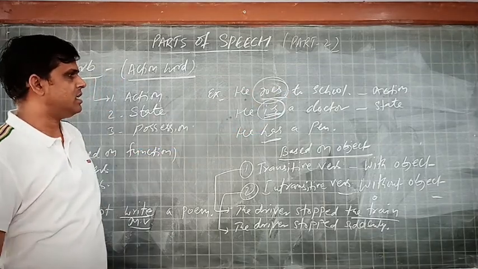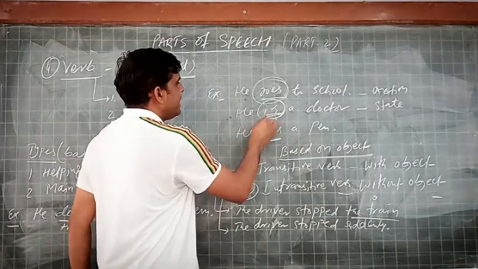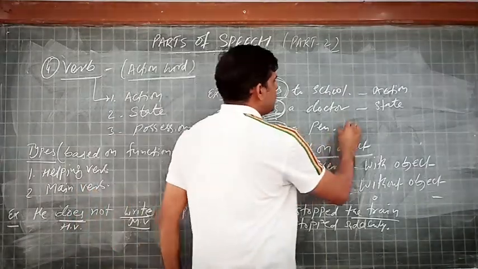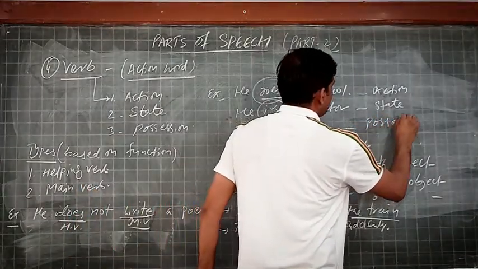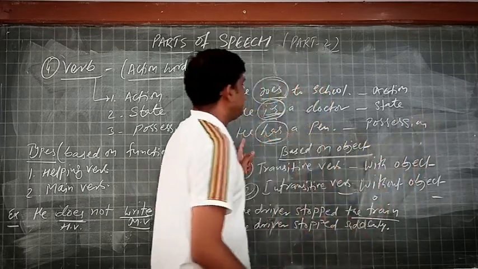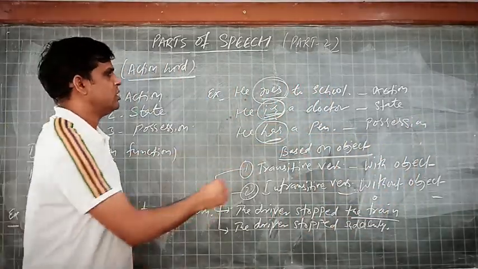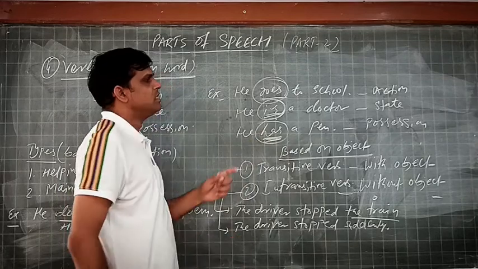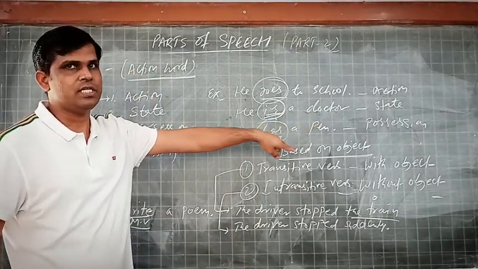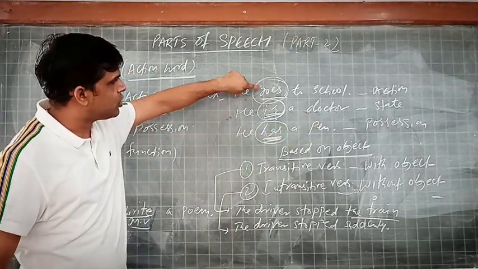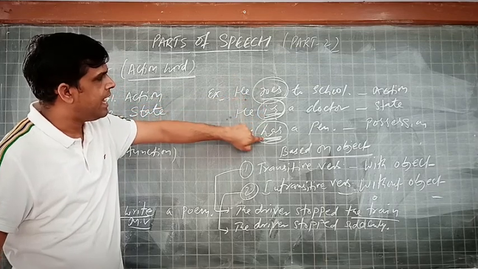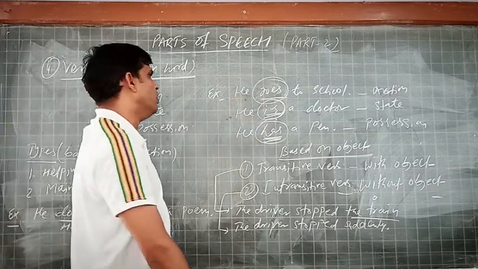It is state. Then has again has no action, but it shows the possession, that he has a pen. So the word has is showing possession. So these three words, goes, is, has, is called a verb.